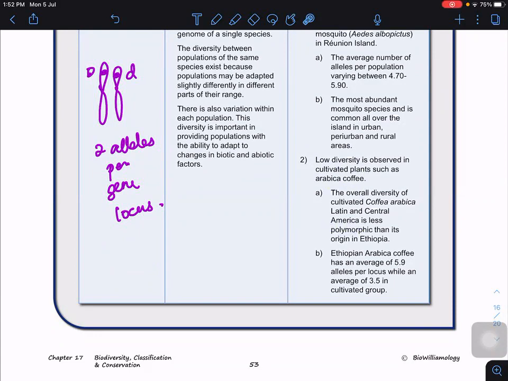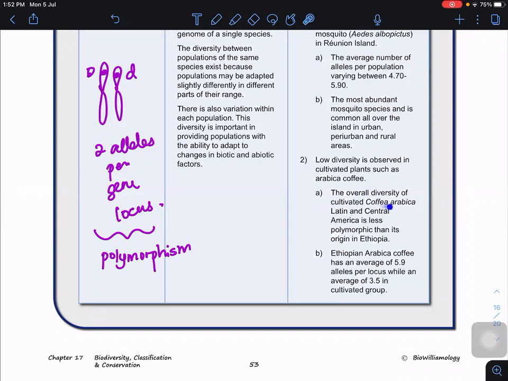Less polymorphic means a lower number of alleles per gene locus, which is also termed polymorphism. Are you clear? So polymorphism is measured by how many alleles per gene locus. The higher the number of alleles per gene locus, the more polymorphic.